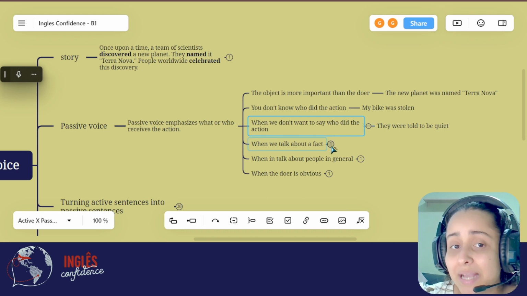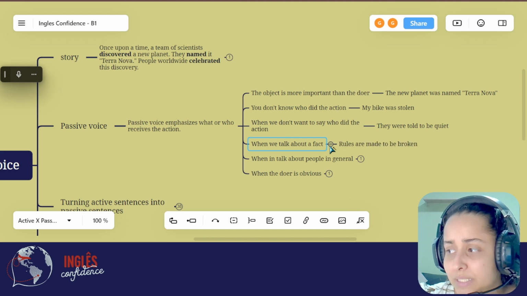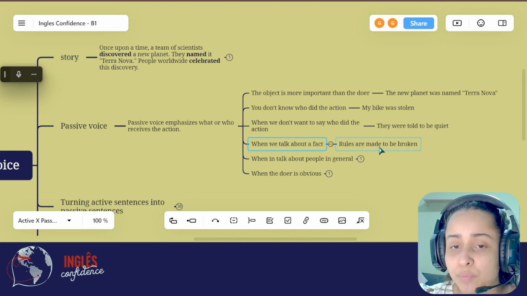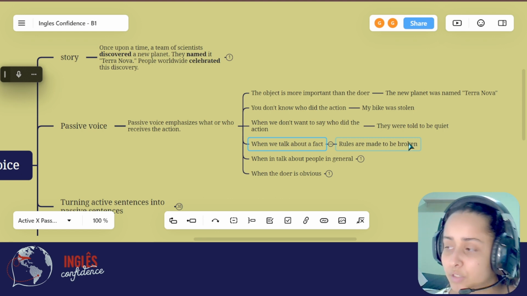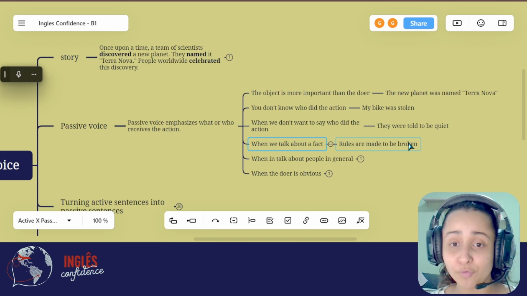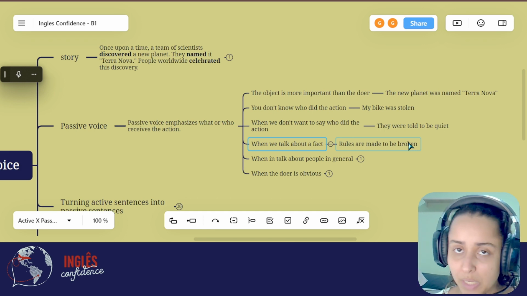We can also use the passive voice to talk about a fact. How come? For example, rules are made to be broken. Rules are made to be broken. So this is a fact. It's not "the rules are made to be broken by..." No, it's just a fact. It's made to be broken.